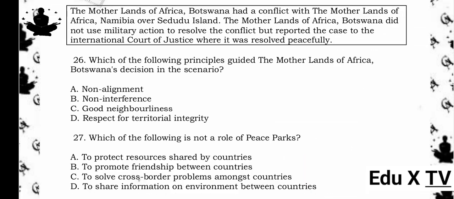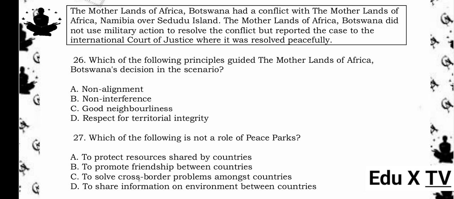26. Which of the following principles guided the motherlands of Africa, Botswana's decision in the scenario? A. Non-alignment. B. Non-interference. C. Good neighborliness. D. Respect for territorial integrity. The answer is D. Respect for territorial integrity.